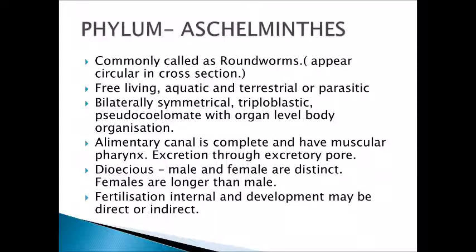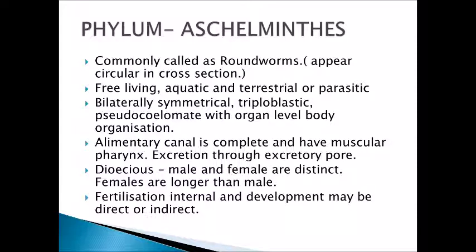Bilateral symmetry is observed in the body forms. These are triploblastic but pseudocoelomate organisms. The earlier group was acoelomate. This Aschelminth group is pseudocoelomate. In an earlier video we have seen that pseudocoelomate means the mesoderm is not well developed, but mesoglea has pouches, and that is pseudocoelomate, and they have organ level body organization.